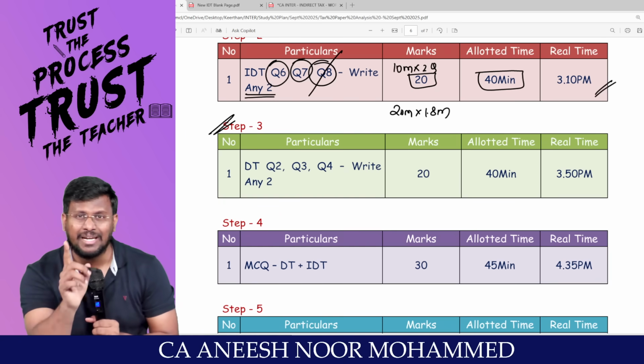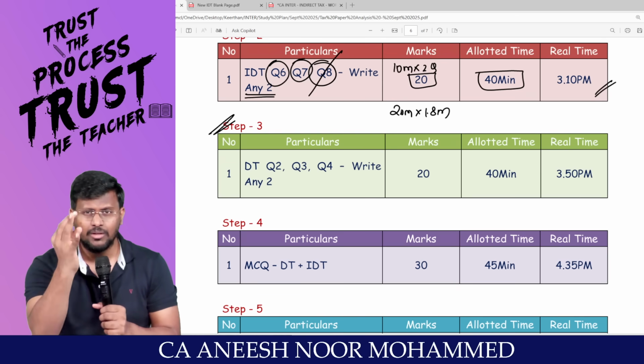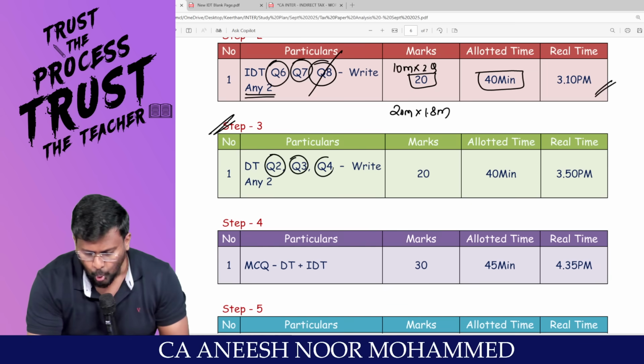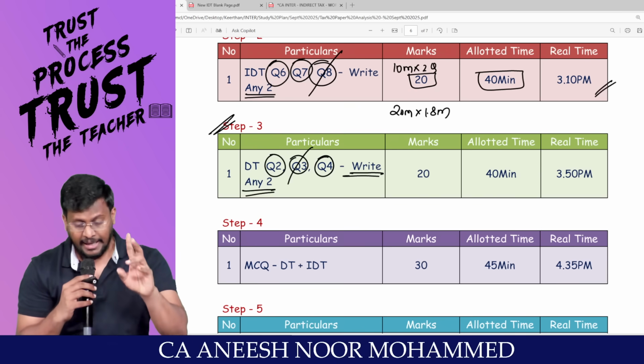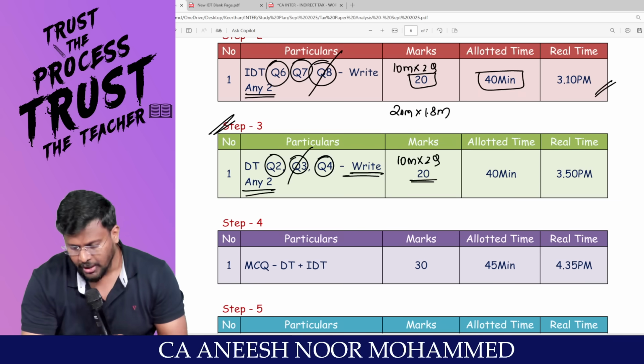Now I am moving into the DT descriptive part. DT descriptive questions number 1, 2, 3, 4. In that I am recommending you take question numbers 2, 3, 4. We have to write any 2 questions. You have to omit 1 question and choose the other 2 questions. Basically 10 marks into 2 questions, 20 marks.